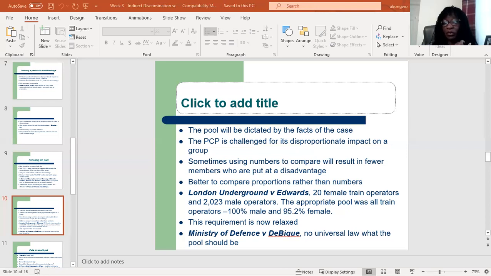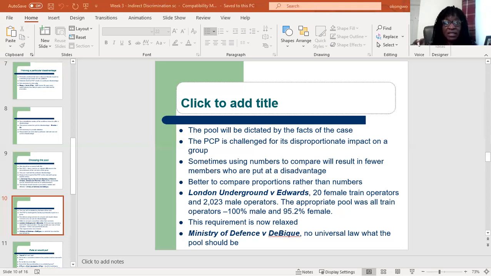Edwards. London Underground were found to have sexually discriminated against Miss Edwards, who was a single mother. They had a rota system which she fitted her childcare needs around, and it worked fine for her. Later on, London Underground came up with a new rota system, which she was unable to comply with. These were male operators.